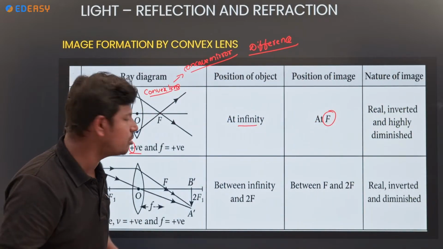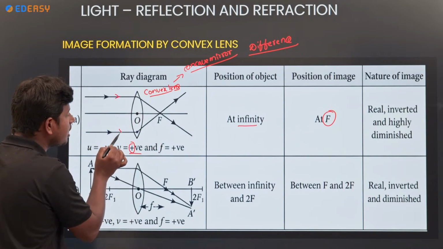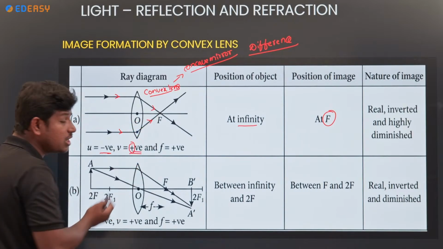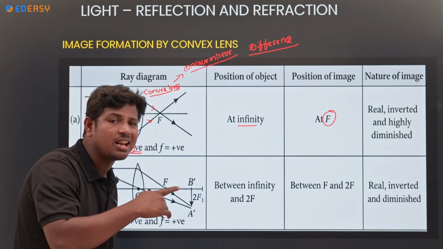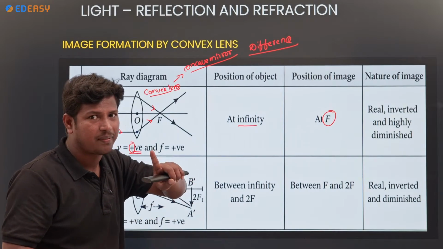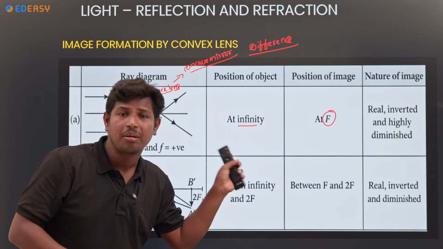Why is v positive? Because this is the direction of the incident ray. Along the direction of the incident ray, it is positive; opposite to the incident ray, negative. Remember, opposite to the direction, negative; along the direction, positive.